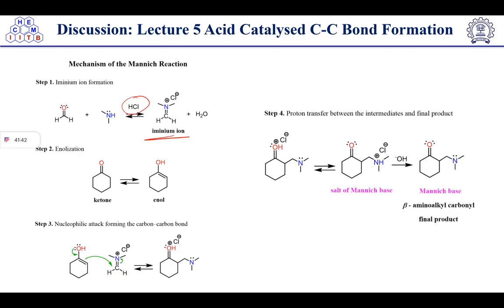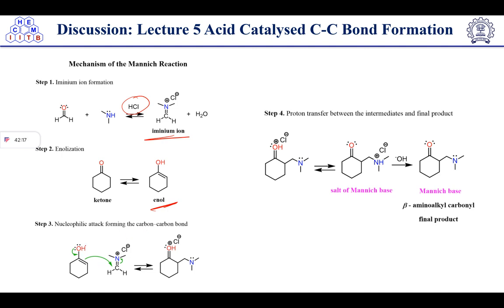Okay, and iminium ion formation will take place first, and after the iminium ion formation the next step is enolization. So enolization we have discussed, how it takes place in acidic condition. First protonation, right, then enol formation, we have discussed in the previous reaction only. Okay, so after keto-enol tautomerization, enol formation, the next thing is nucleophilic attack forming the carbon-carbon bond.